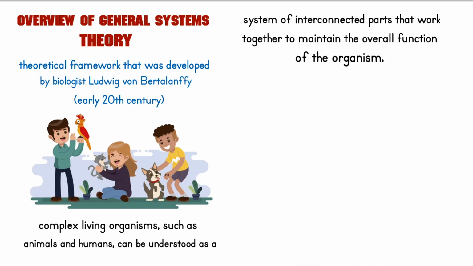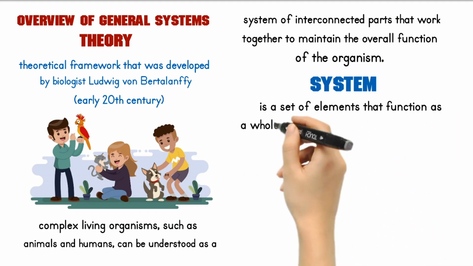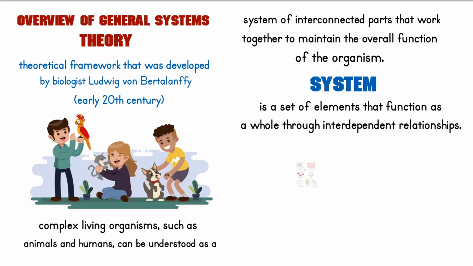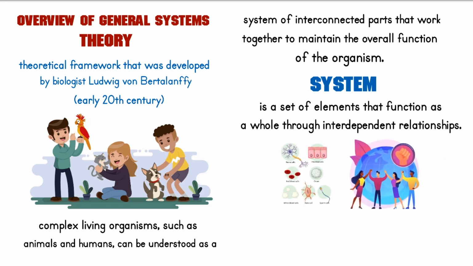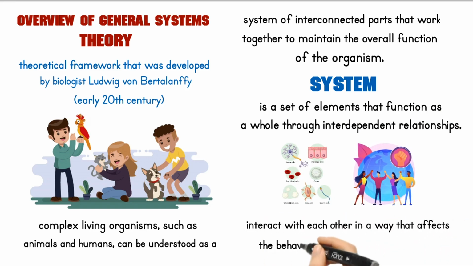According to general systems theory, a system is a set of elements that function as a whole through interdependent relationships. These elements can be anything from biological cells to social organizations, and they interact with each other in a way that affects the behavior of the system as a whole. For example, a group of people working together towards a common goal can be seen as a system, with each playing a unique role in achieving the group's objective.